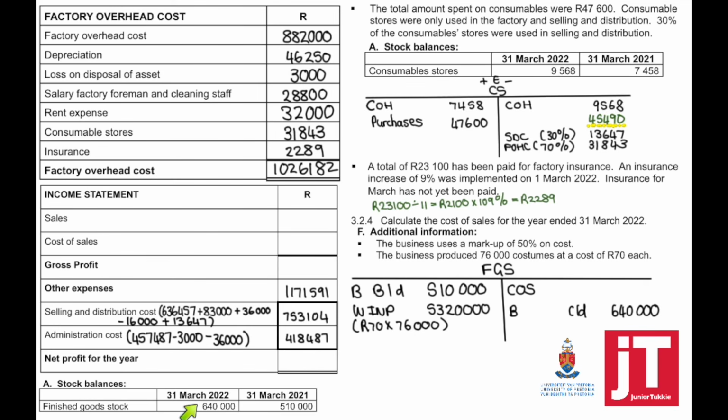The balance at the end was given to us, 640,000. Once we've calculated the cost of sales, we can now calculate our sales using the markup percentage of 50%. So to calculate our sales, we have to take the cost times 150 divided by 100. Sales minus cost of sales equals gross profit, minus other expenses equals net profit.